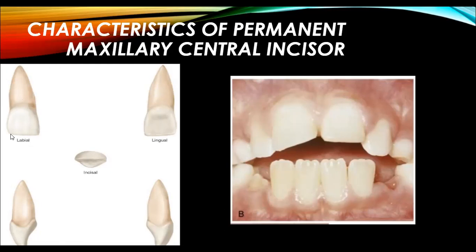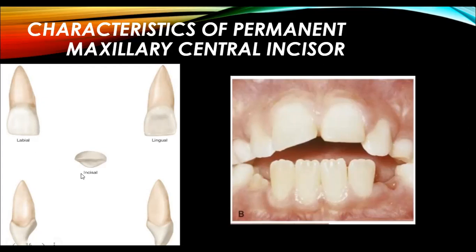Nearly straight incisal edge. The incisal edge is nearly straight, right? Then the cervical line is with even curvature towards the root, almost nearly semicircular, right? Then we have the mesial side and then the distal side, right? Straight outlines: the mesial side is a straight outline and the distal is more curved. As you can appreciate over there, there are more concavities than there, right? There is a more smooth or straight sort of surface, right?